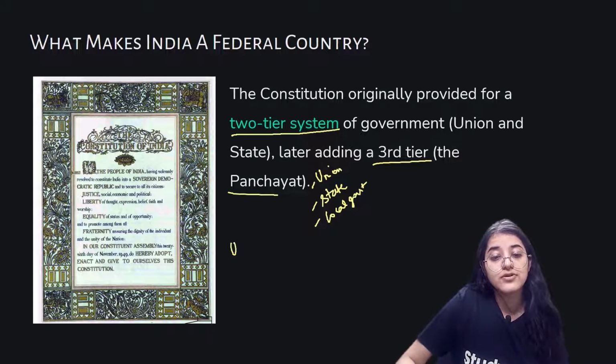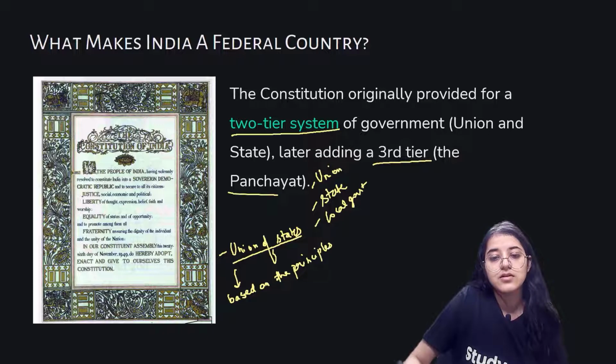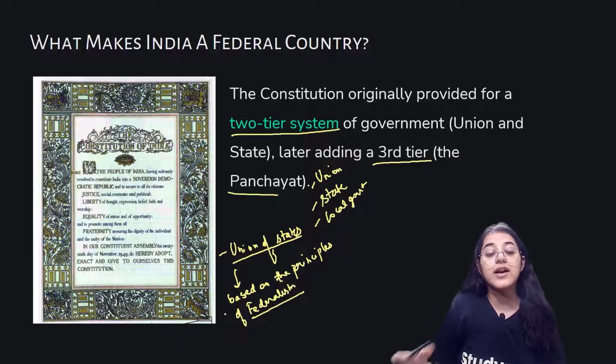This term, union of states, was used within the constitution, but it is based on the principles of federalism. That's how we can say that India is a federal form of a country.